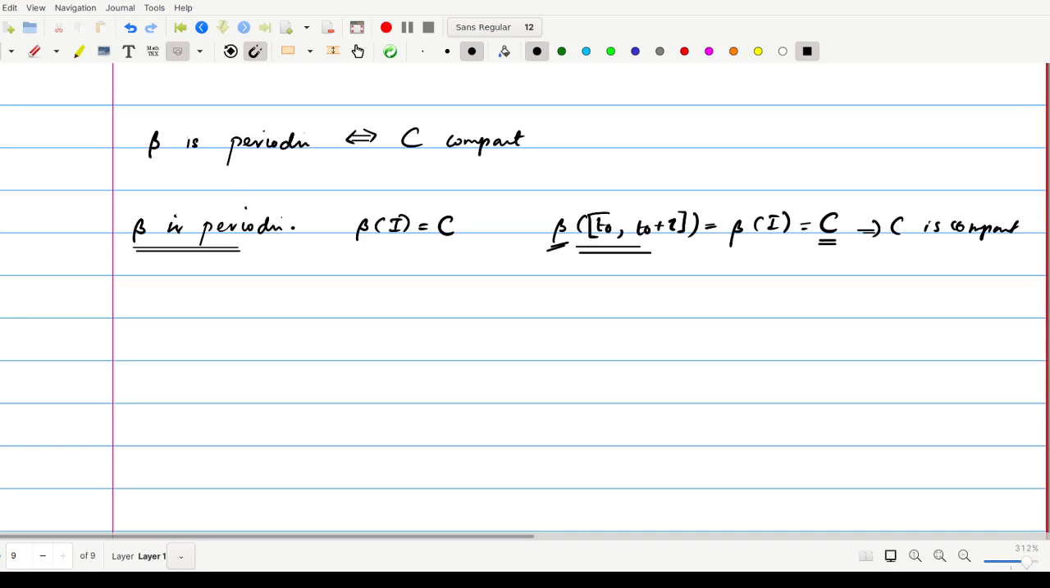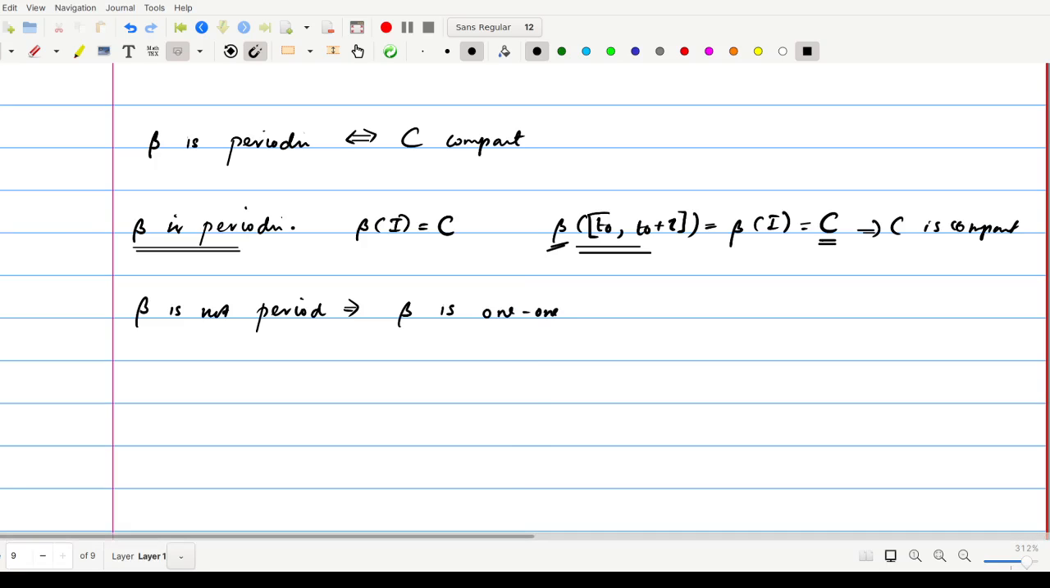Conversely, we will prove that P implies Q by proving that not P implies not Q. That will lead to Q implies P as well. So we assume beta is not periodic, and we will prove that this C is not compact. If beta is not periodic, by the previous part we can get that beta is 1-1.